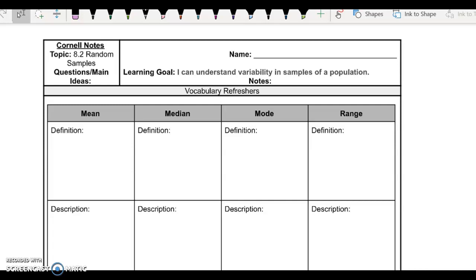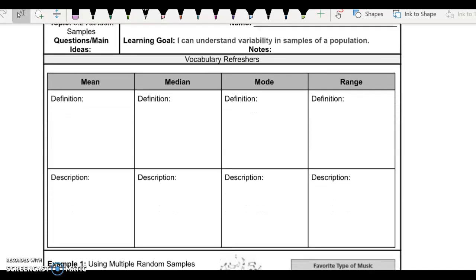So we are starting 8.2. This is random samples. Our learning goal: I can understand variability in samples of populations. So we have 4 vocab words: mean, median, mode, and range.